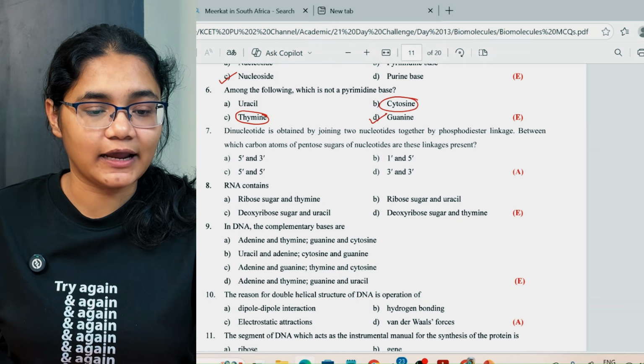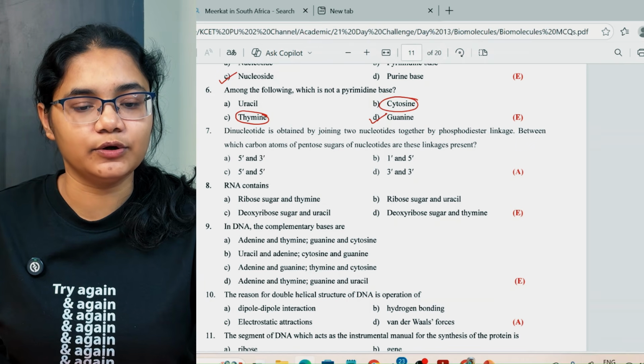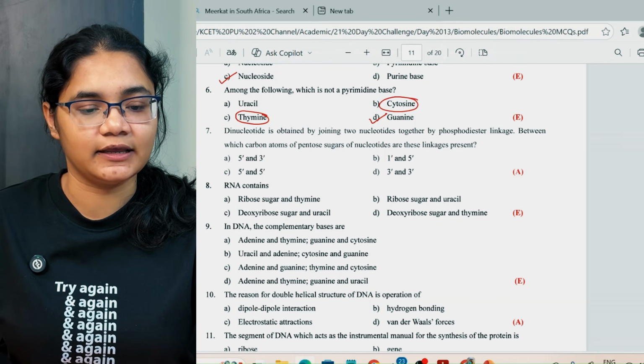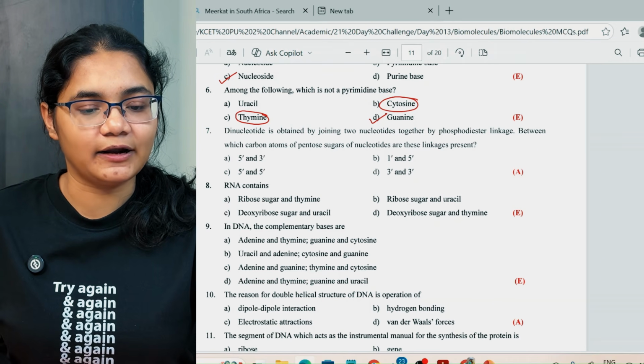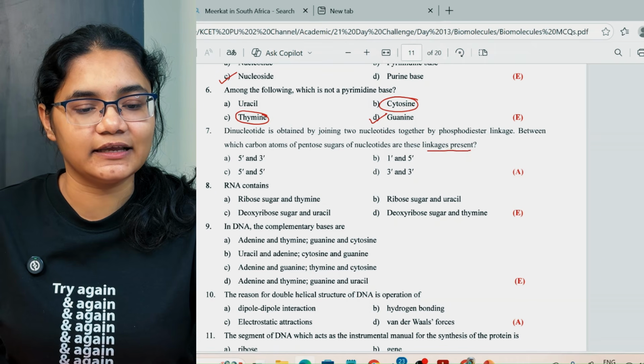Next, a dinucleotide is obtained by joining two nucleotides together by phosphodiester linkage. Between which carbon atoms of the pentose sugar of the nucleotides do these linkages take place?